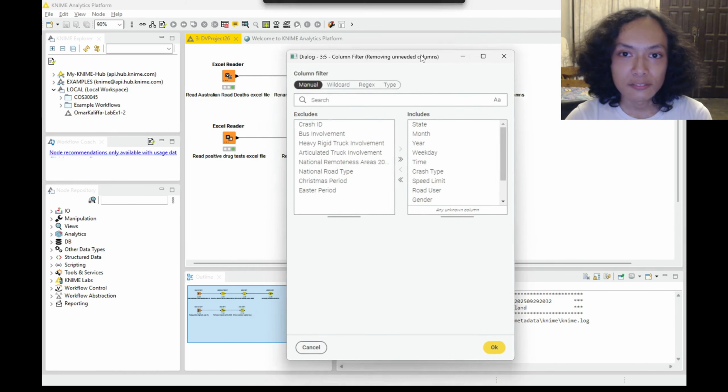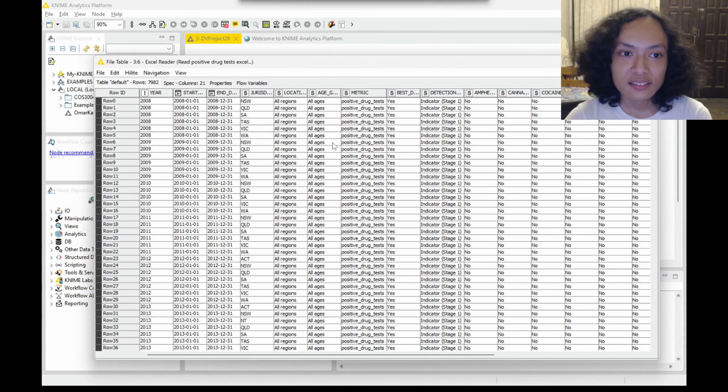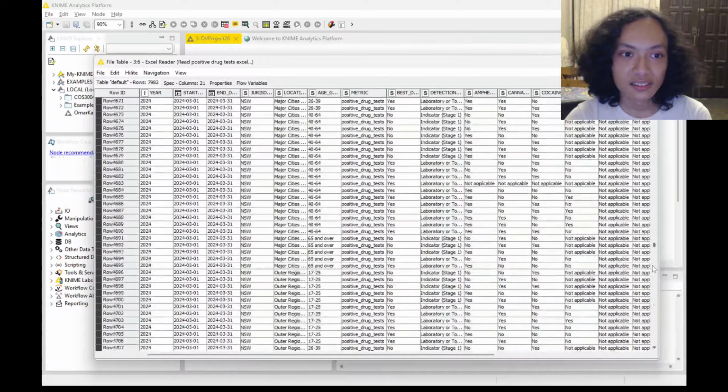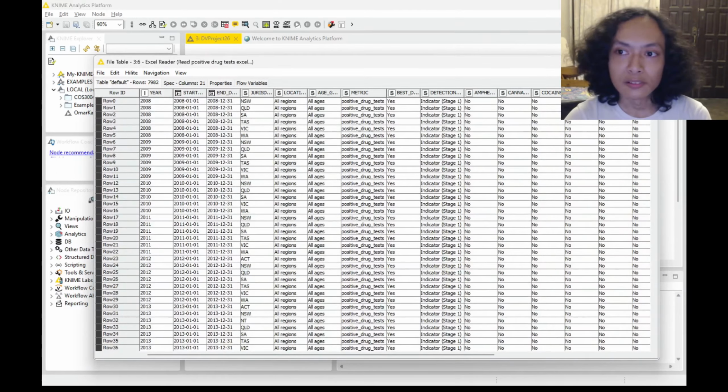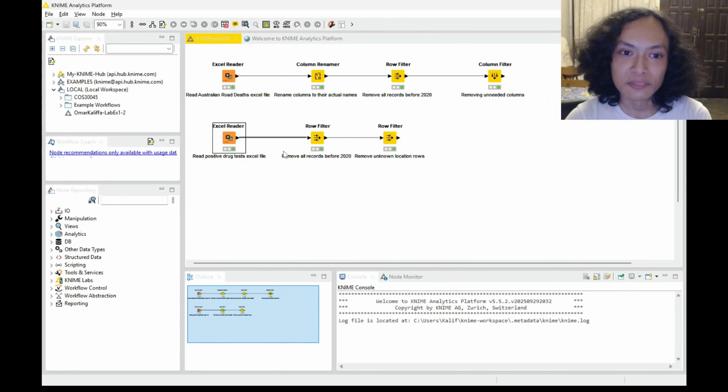Alright, so next is the positive drug test Excel file. As you can see, it contains a lot of data. But since we're going to be focusing on data from years 2020 to the present, I decided to remove all records below 2020, same as the previous Excel file.